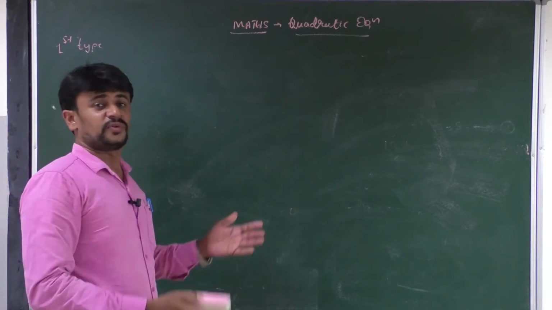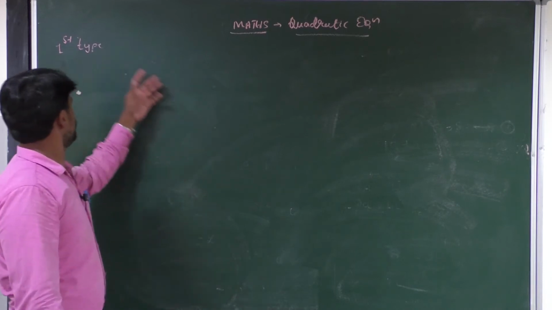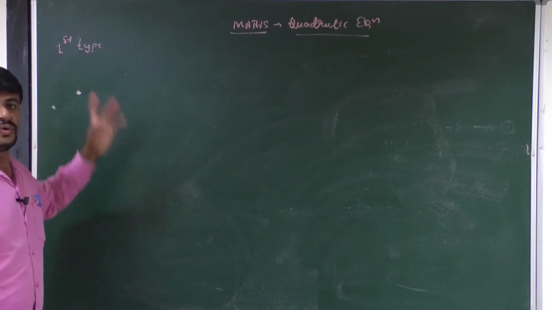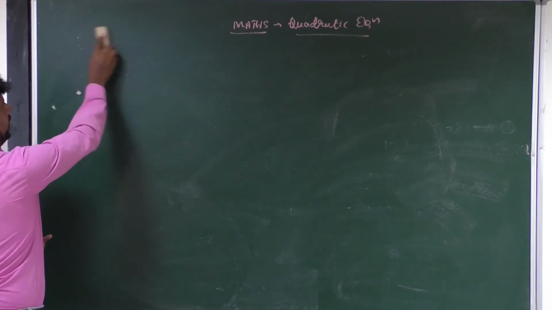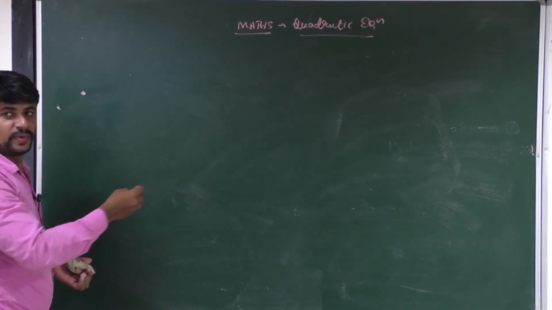All these questions that we have solved till now belong to the first type. Now we are going to learn second type problems in quadratic equations.